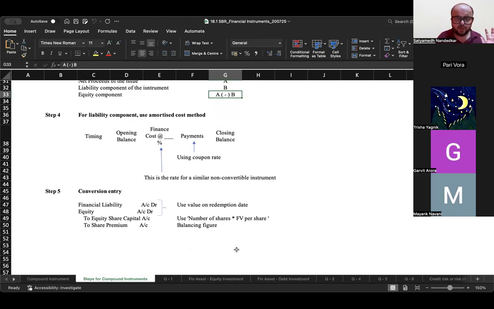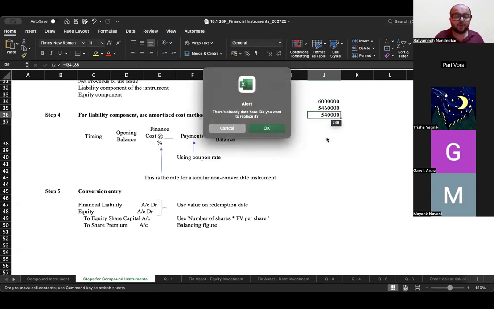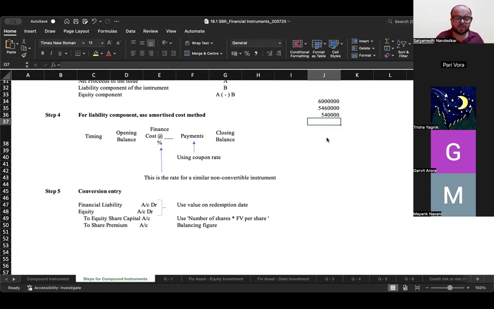So debit the financial liability. This was the equity component. See, you had not credited equity share capital, but you had credited an account called equity. See, when will equity share capital be credited? Only when shares are issued. At this point in time, what you were saying is that the total amount raised was 60 lakh, out of which 54 lakh 60,000 is my liability component and this is my equity component. So, see, a convertible instrument has features of both and you separated out both. But this is not equity share capital yet. Why? Because no shares have been issued.